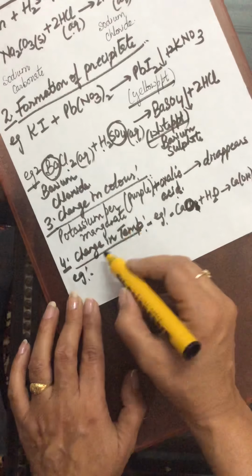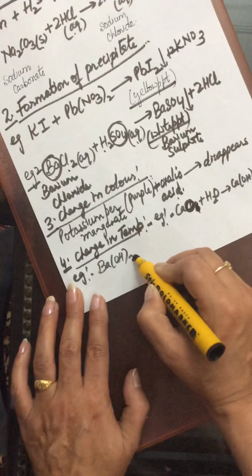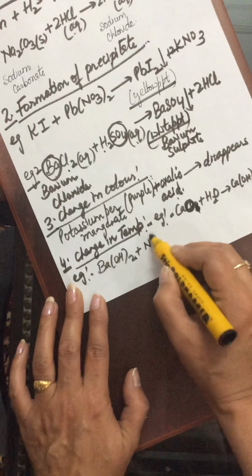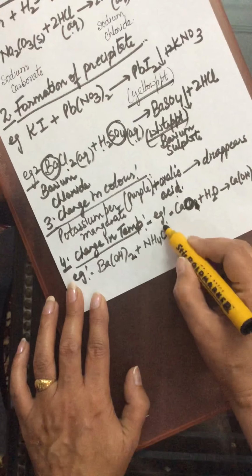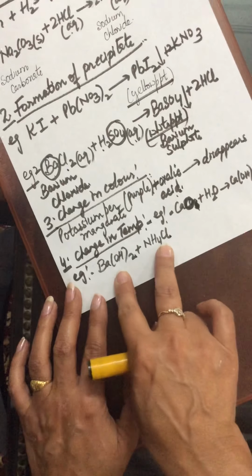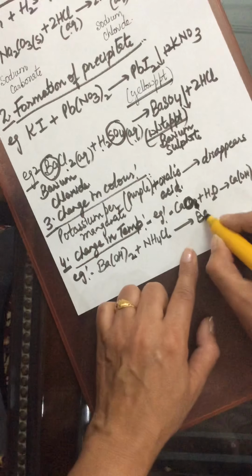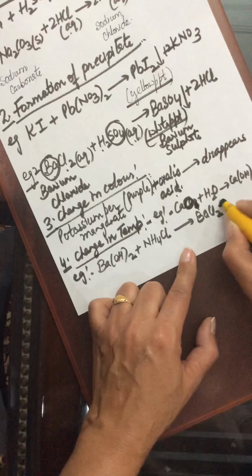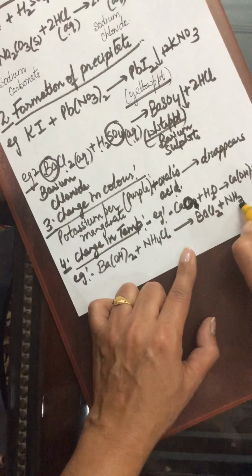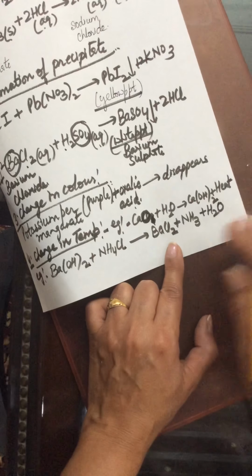Another example, if we take barium hydroxide solution and to this we add ammonium chloride solution. When we mix the two solutions, formation of barium chloride takes place, ammonia gas will evolve, and water will form.